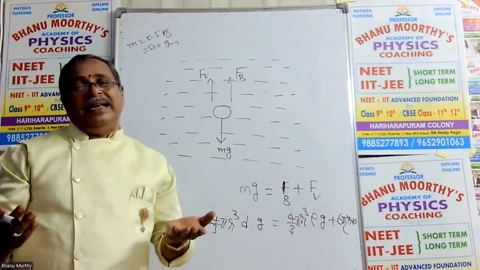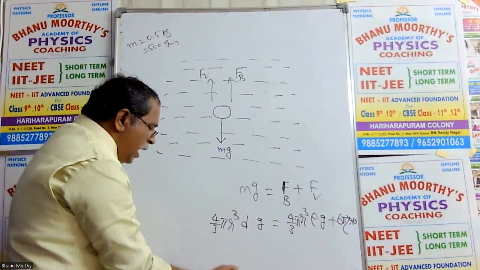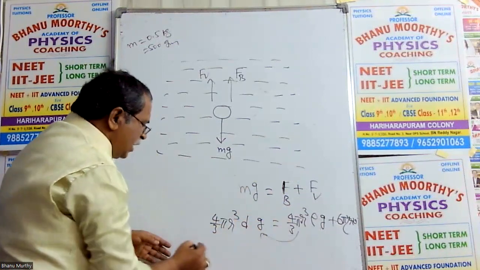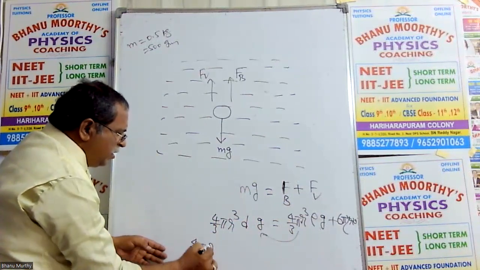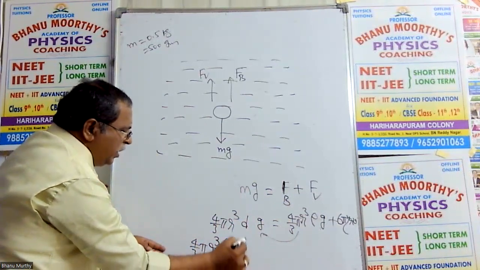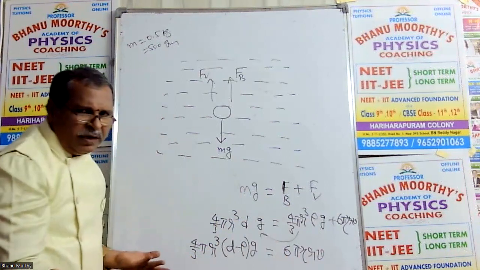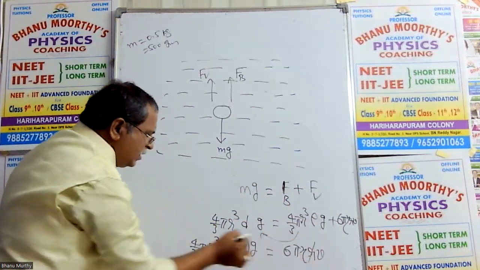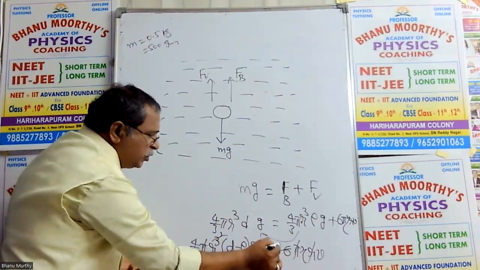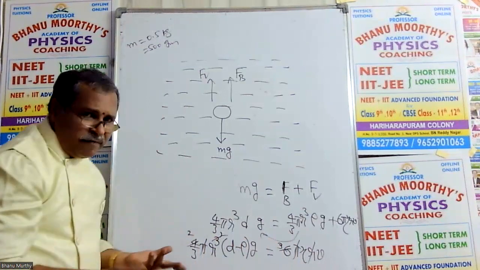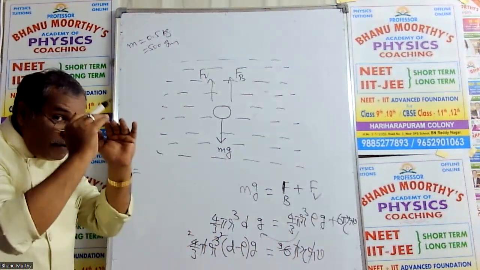From this concept, we can calculate the velocity of the ball. Now on this side, 4/3 pi r cubed is common, and (d minus rho) g is also common, equals 6 pi eta r v. What gets cancelled? r gets cancelled, so r square will be there. Pi is cancelled, and 6 by 2 gives 3, 2 by 2 goes. Finally, we get the terminal velocity, v, the uniform velocity.